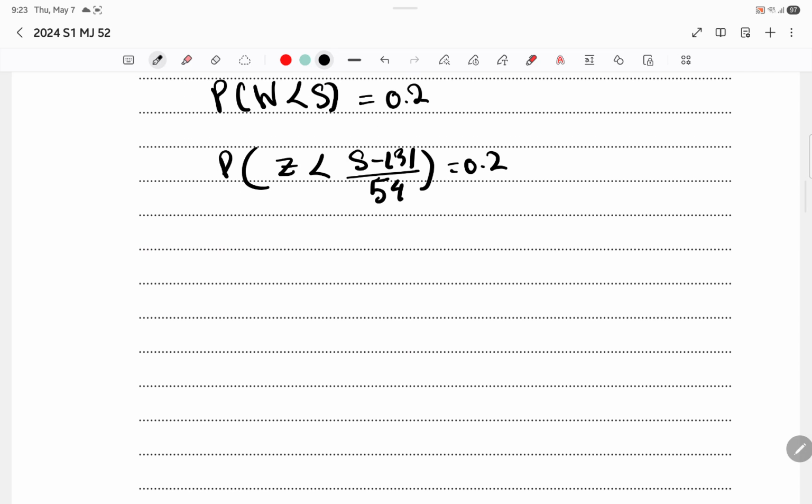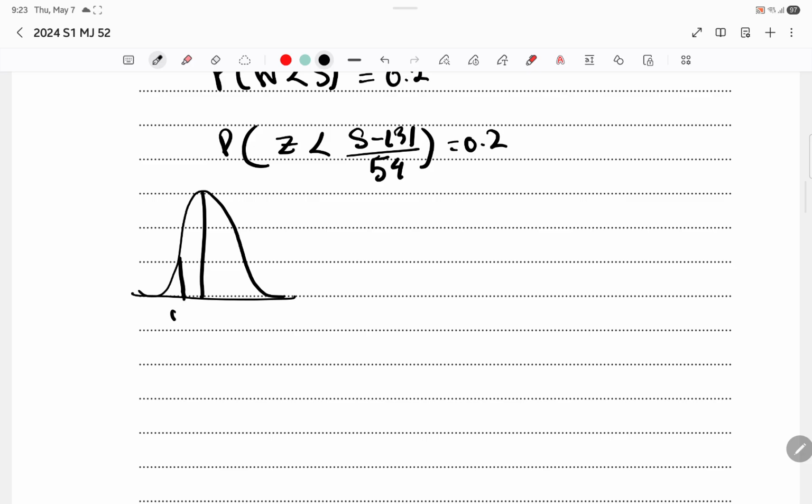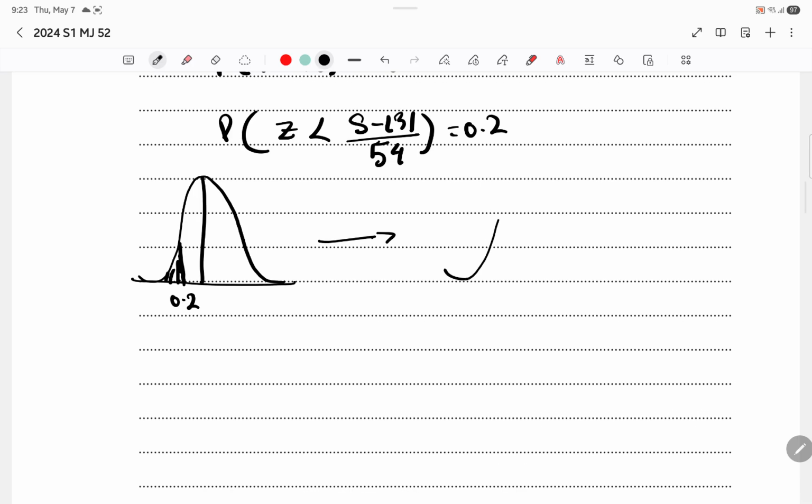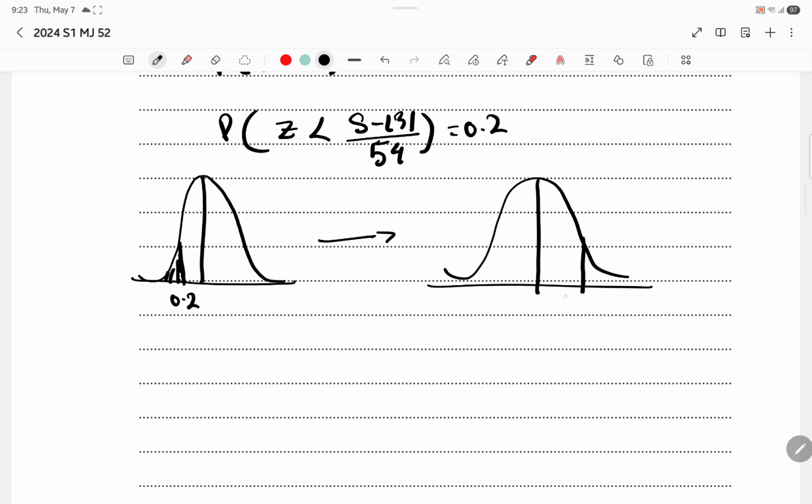Let's draw a graph. From here it is 0.2. Less than 0.2 is the same as this, which is going to be negative z.